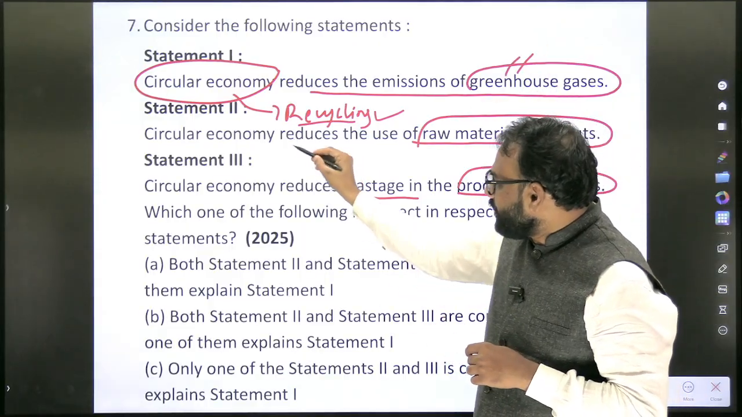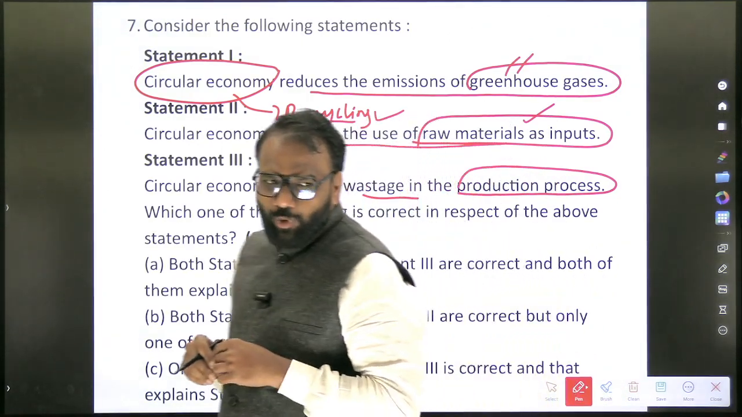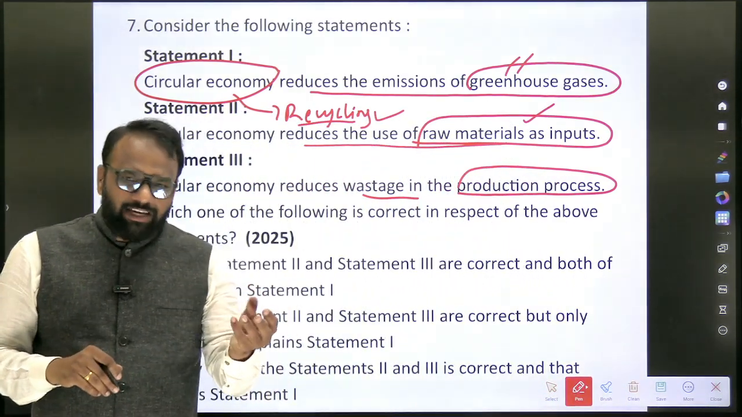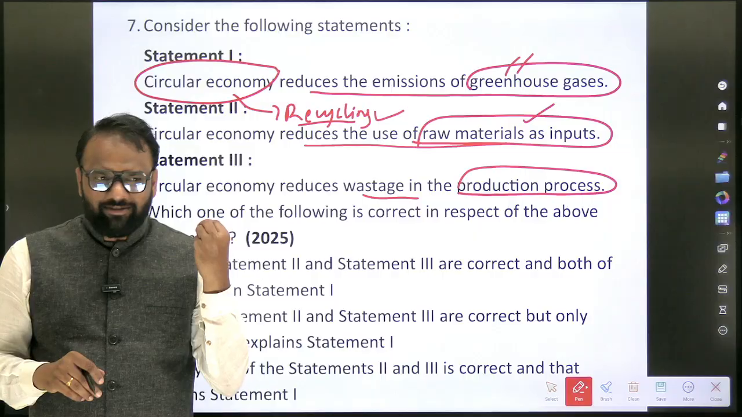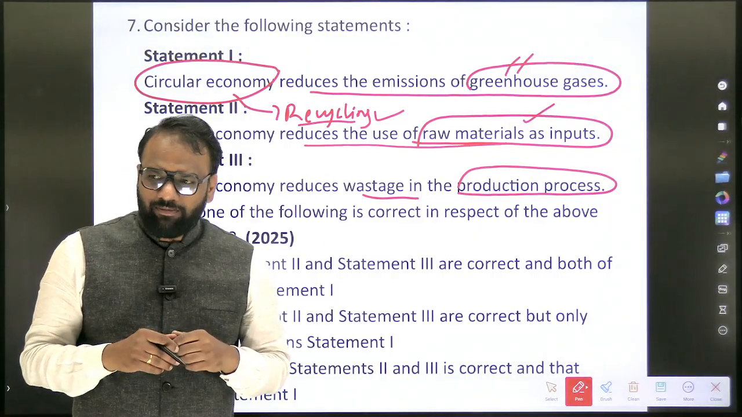Second, circular economy reduces the use of raw materials as inputs. True or false? What do we understand by raw materials? It means directly from mining itself we are going to use the raw materials. So whether circular economy reduces the use of raw materials as inputs? Example.